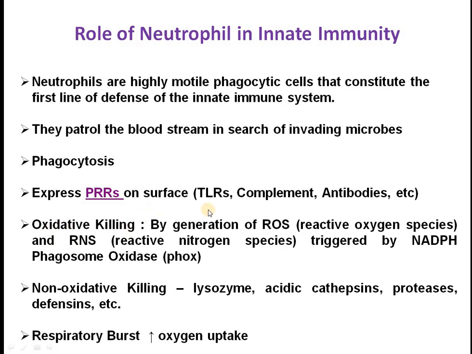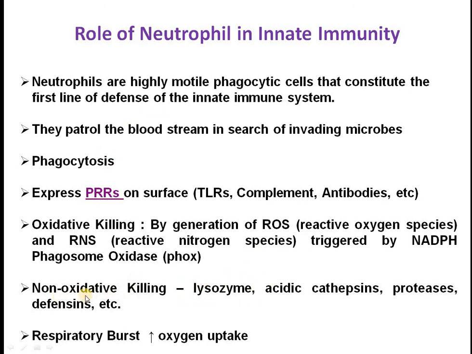So neutrophils are also responsible for generation of the oxygen species in presence of the pathogenic substances, and thereby they trigger the production of the different reactive nitrogen species also, and thereby they damage the pathogenic substances, and they might damage the wall of the pathogenic substances through which the different enzymes enter within the cell, and they can damage the cell.